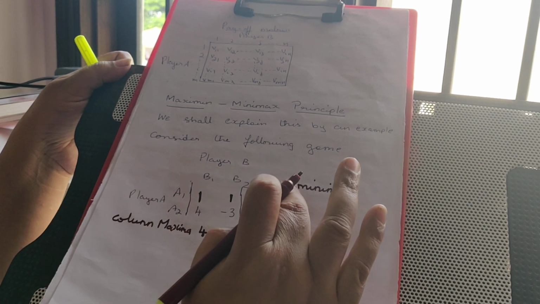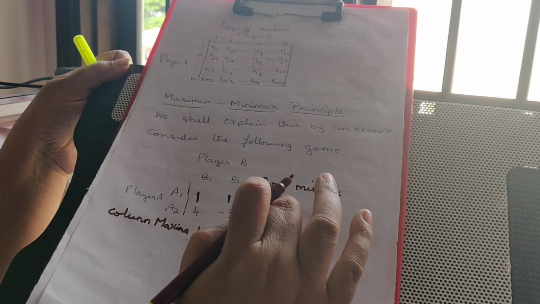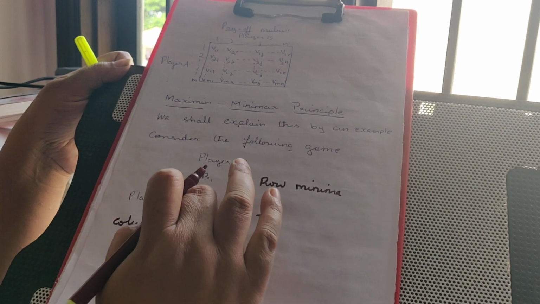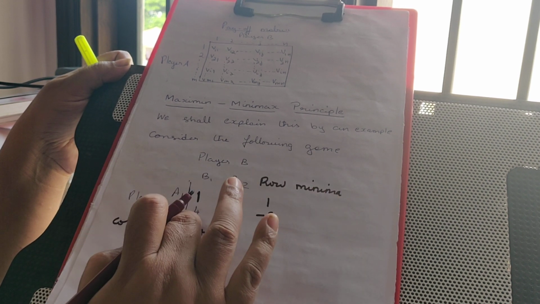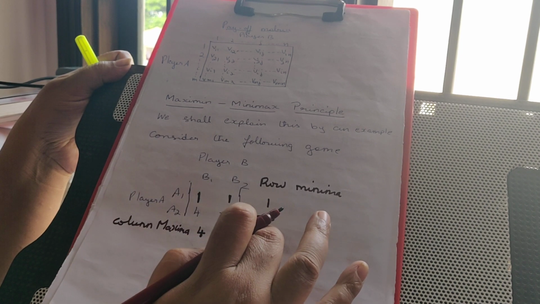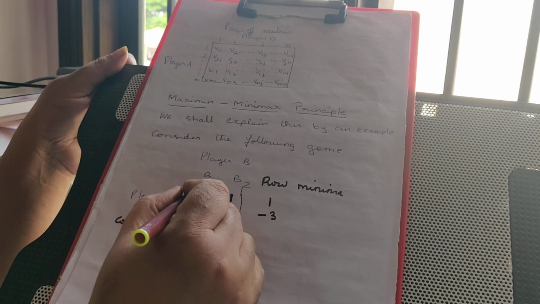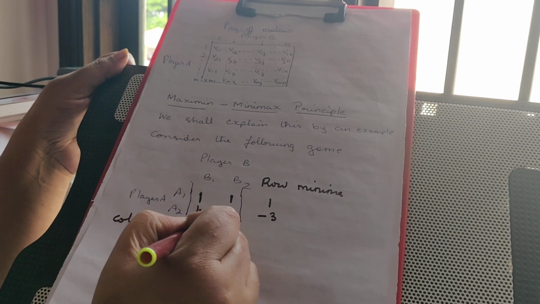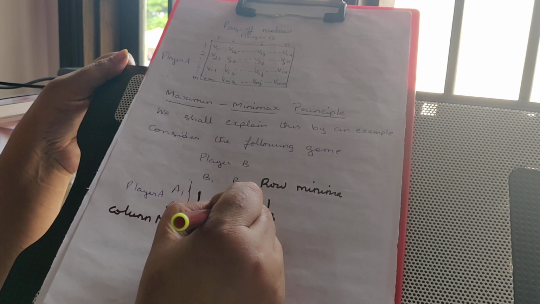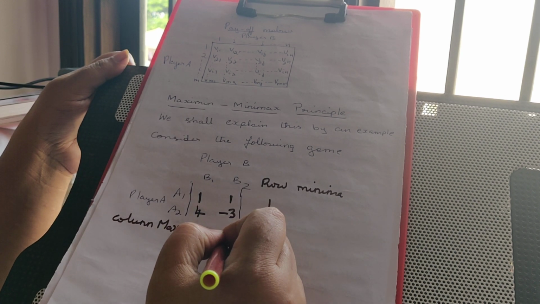So have you followed? Row minima is nothing but from each row we select the smallest or minimum value. So here both are the same, so 1. Here it is 4 and minus 3. The smallest value is minus 3. But for columns it is the highest value, the maximum value. So in the column I am going to choose the maximum value. Among 1 and 4, the highest value is 4. And among 1 and minus 3, the highest value is 1.